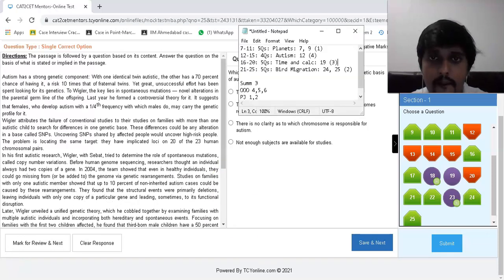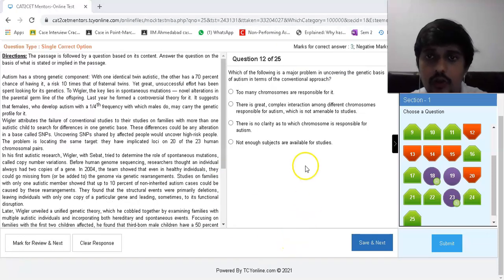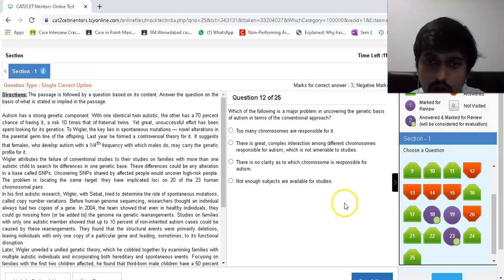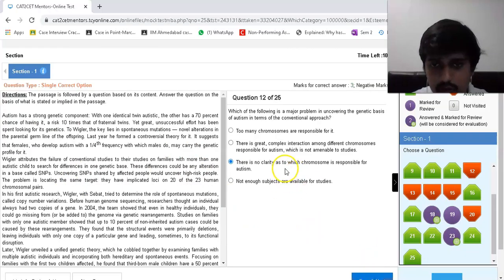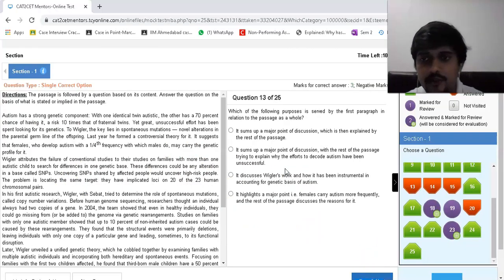What is the 12th question? Which of the following is a major problem in covering the genetic base of autism? Too many chromosomes are responsible for it? There is very complex interaction among different chromosomes? There is no clarity as to which chromosome is responsible for it. This is basically what the passage is talking about. They don't know. Quantum mutation, a lot of time has been spent looking for it in an unsuccessful effort. Not enough subjects are available for studies? No, that's not it. There's no clarity. That's it. This is good.